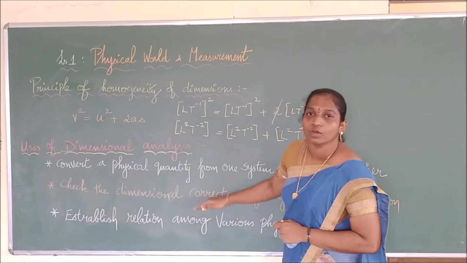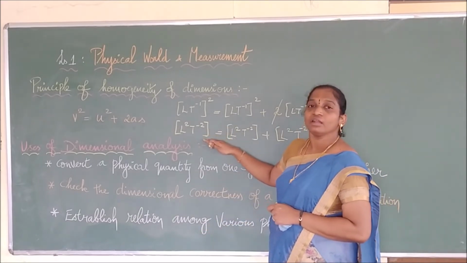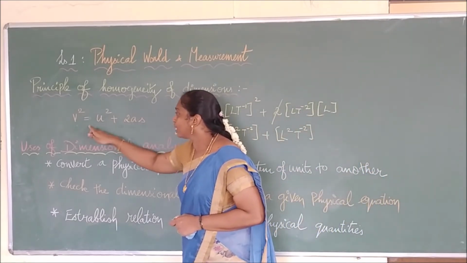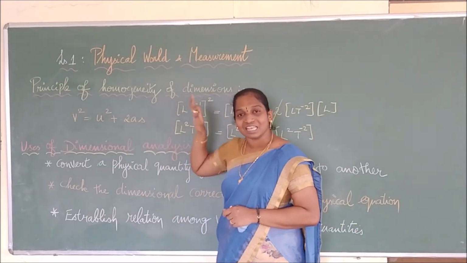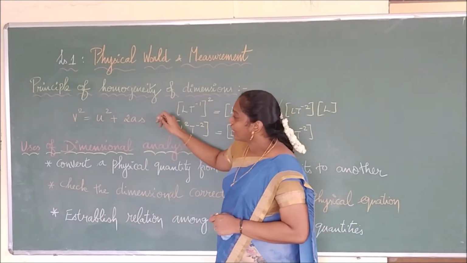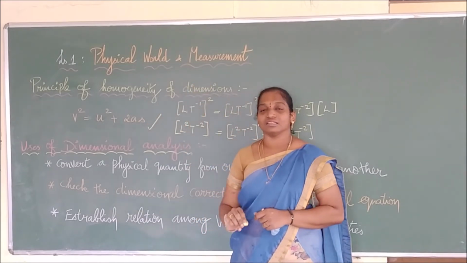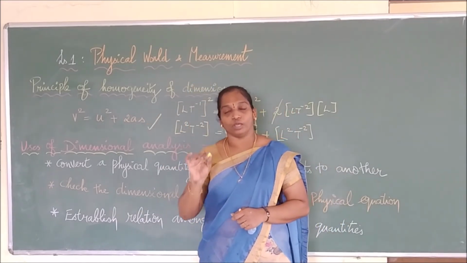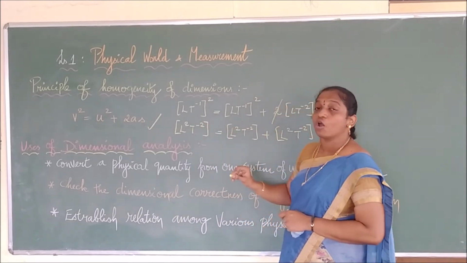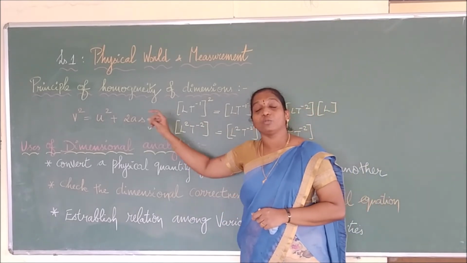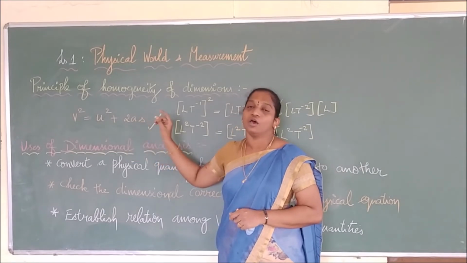It is similar to what we have done here, right? We have checked the dimensional values. If all the terms have the same dimensional value, then I can say this equation is a correct equation. If the dimensions of each term are not in perfect order, then the equation we have written is wrong.